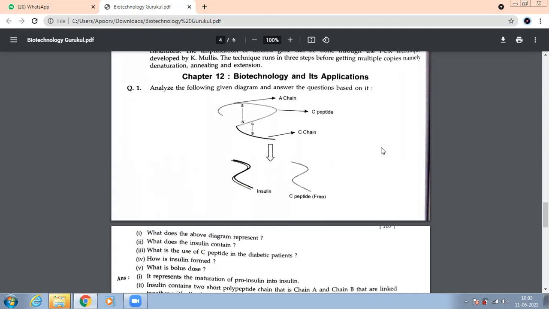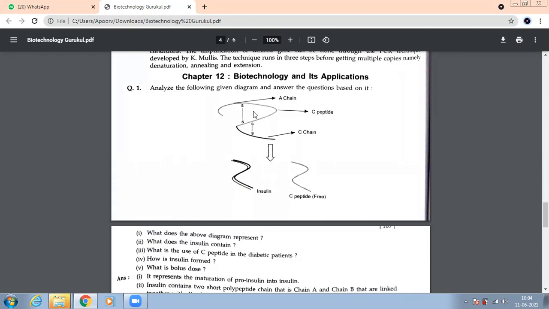What will you write in correct word selection? What will be the answer? Maturation of proinsulin into insulin. Yes. Second question is, what does insulin contain? You have basically two strands, A peptide and B peptide, which are connected with which bonds? When I explain the chapter, disulfide bonds. Excellent.